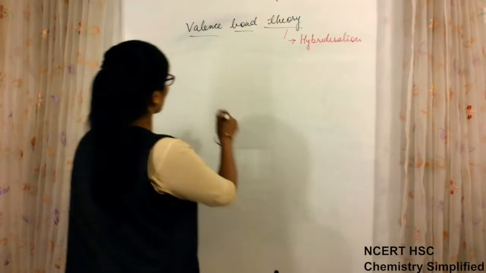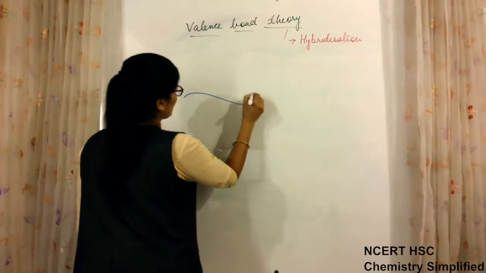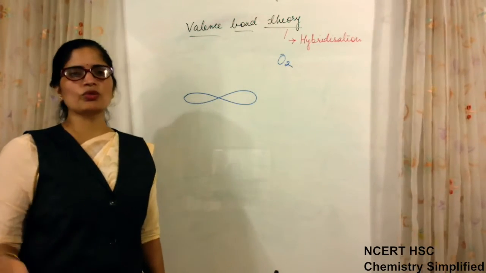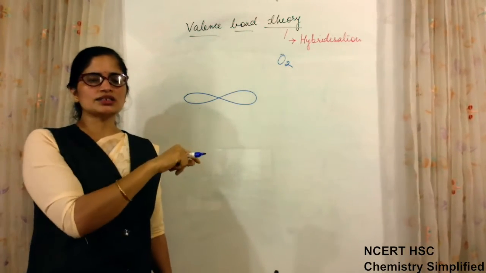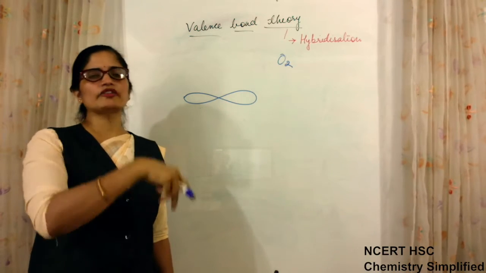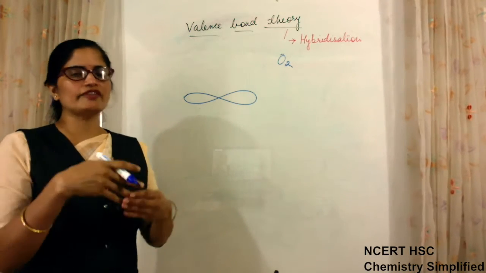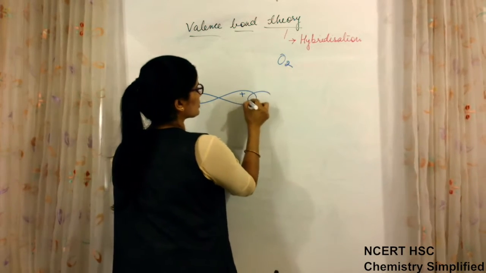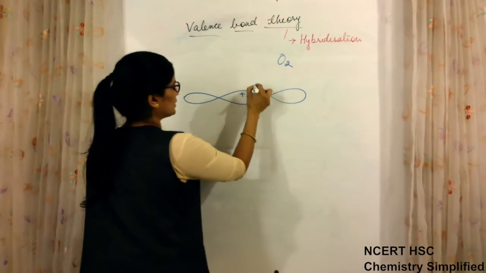If one P orbital is overlapping with another P, for example, formation of the O2 molecule, one oxygen atom will have a P orbital, another will also have a vacant P orbital. They will overlap to form a bond. So again, positive should overlap with positive to make the bond.